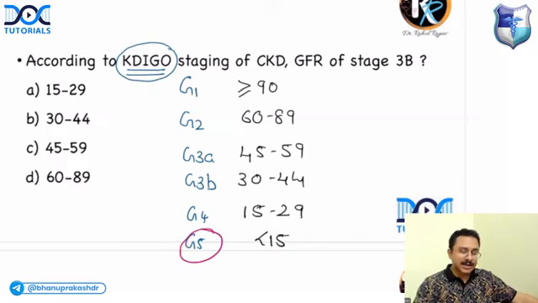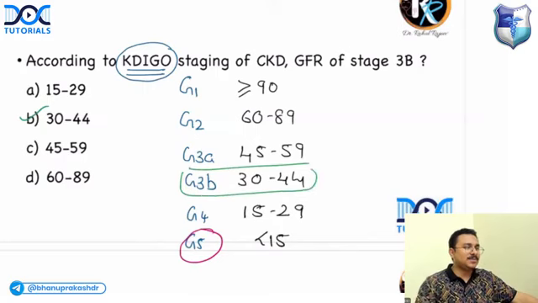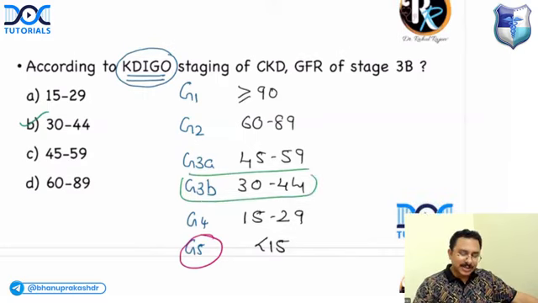So what is going to be the answer? Answer is 30 to 44, which would be G3B. Correct or not? G3B. Okay. So they're asking about G3B. Okay. Is it clear? So look at this. It is G3B and not G3A. That is what they're asking.